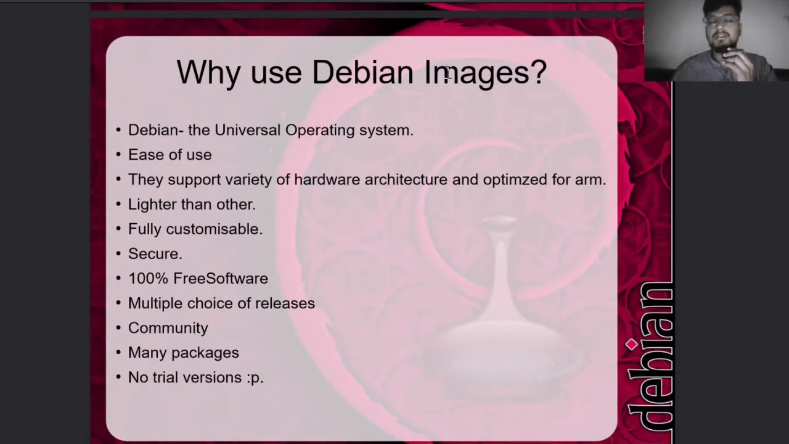So why should we use Debian images on ARM processors? Coming to Debian, firstly, Debian is 100% free software. Debian is fully free software and Debian is fully customizable. So Debian is the mother of many operating systems like Ubuntu, Kali, Damn Small Linux. All these are a part of Debian. So Debian is lighter than others. Debian is customizable. Debian is more secure than others.